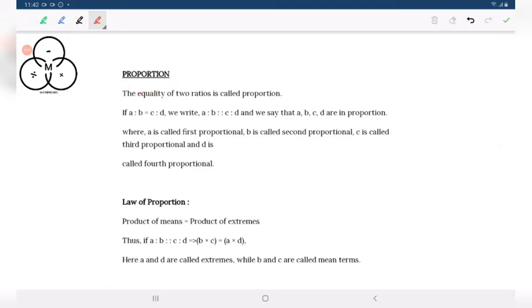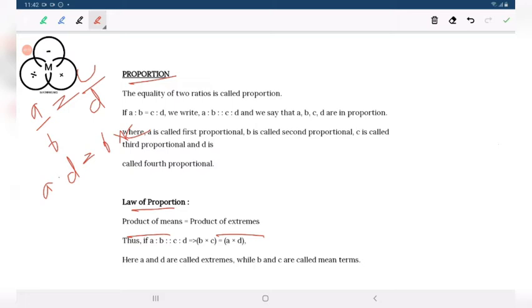There is a very interesting thing in proportion: if A by B equals C by D, then A into D equals B into C. That is the law of proportion: product of means equals product of extremes. What are the means and what are the extremes?